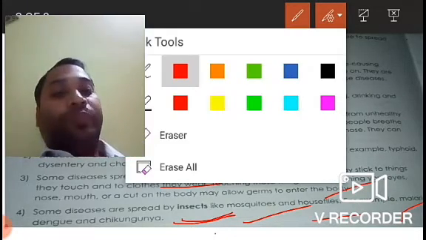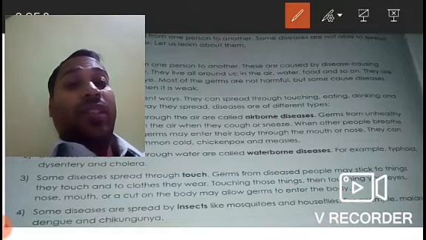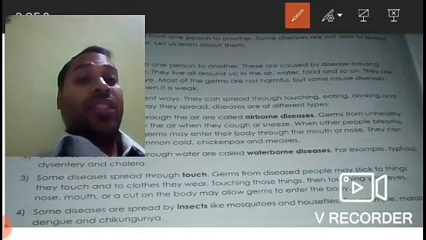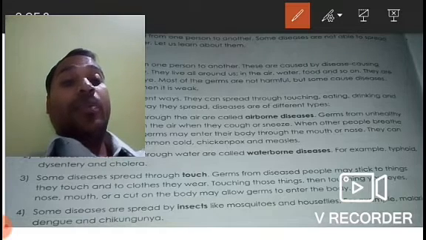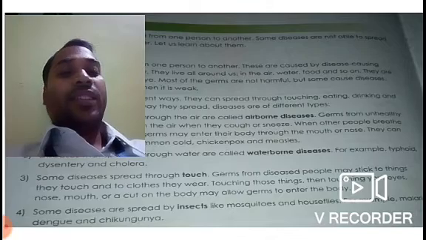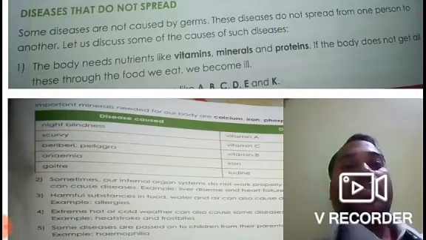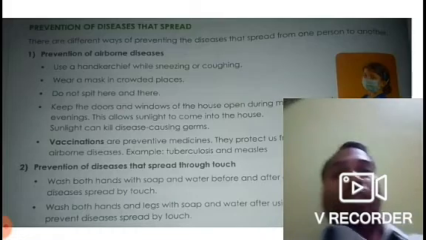So now let us discuss non-communicable diseases or non-infectious diseases, diseases that do not spread. So what are those diseases? Let us see. Diseases that do not spread.